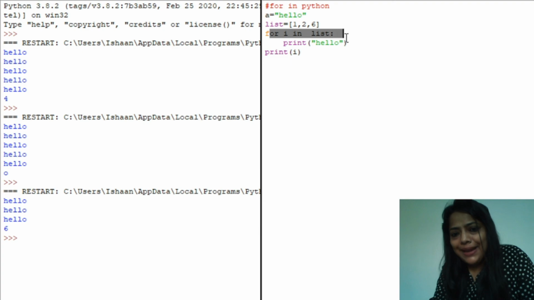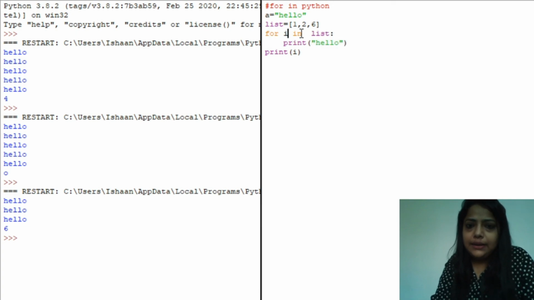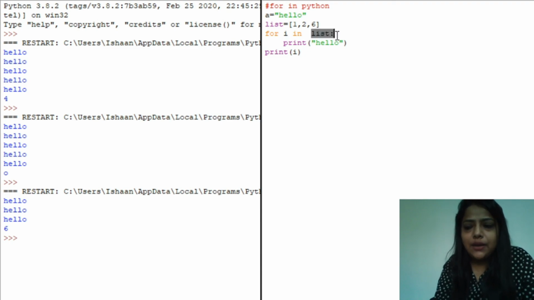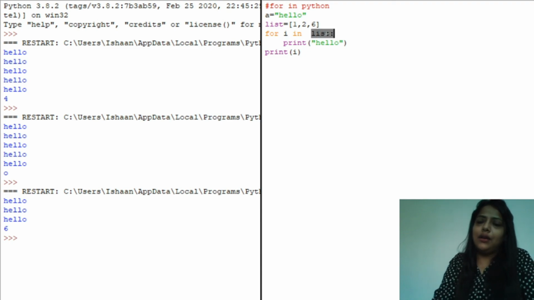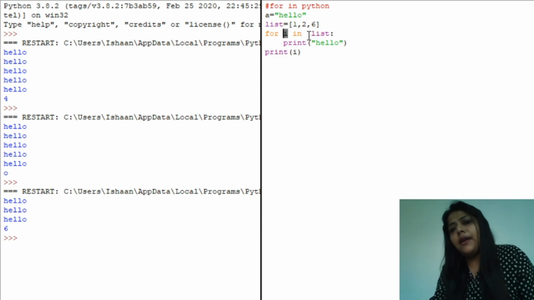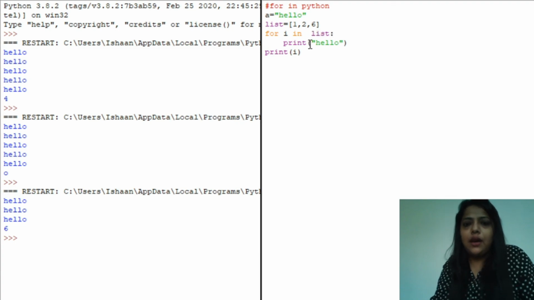So the control remains in the loop until either all the elements of the range are exhausted, or all the elements of the sequence you have mentioned are exhausted. It means I iterates over all the elements one by one. So this is how the for loop works. Thank you.